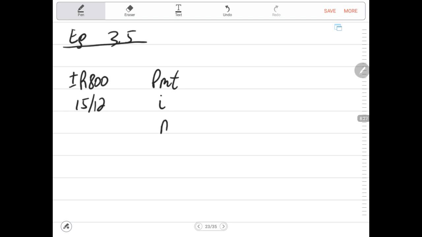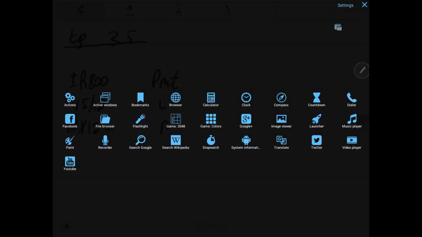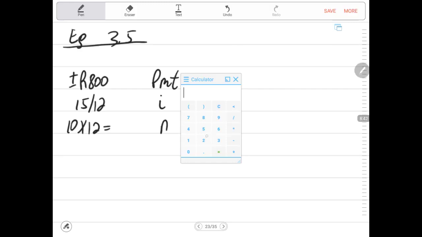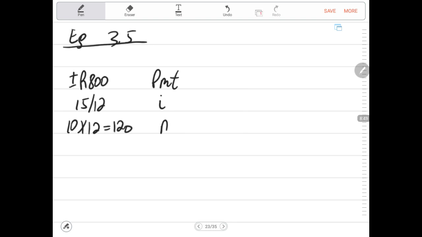Interest is compounded monthly for the next 10 years. 10 times 12 will give us the total number of months that this person will be receiving this 800. It will be 10 years times 12, which gives us 120. That means for 120 months this person wants to receive 800. The question is, how much must be invested presently? That is why we compute PV, which is our present value.